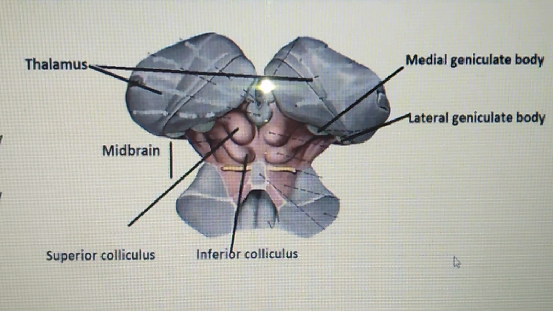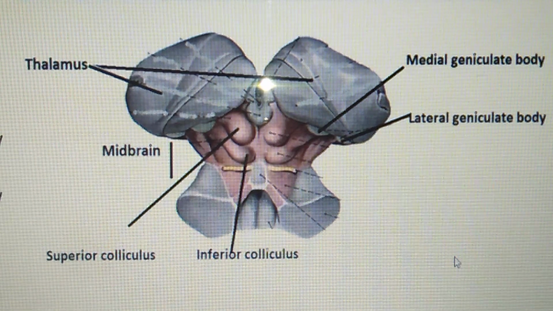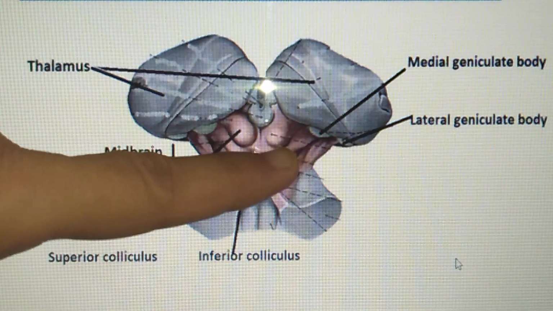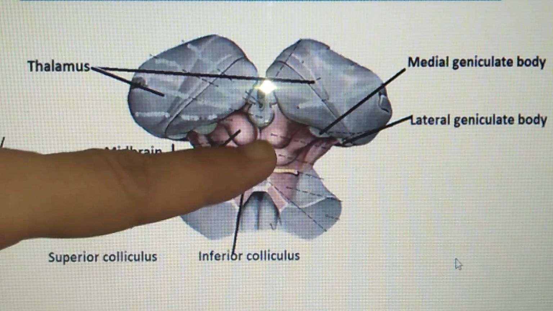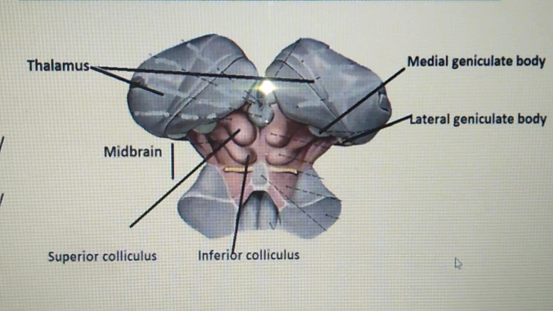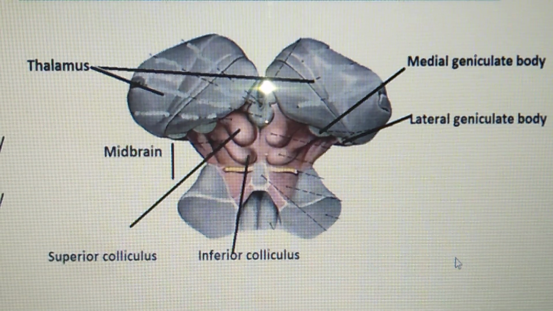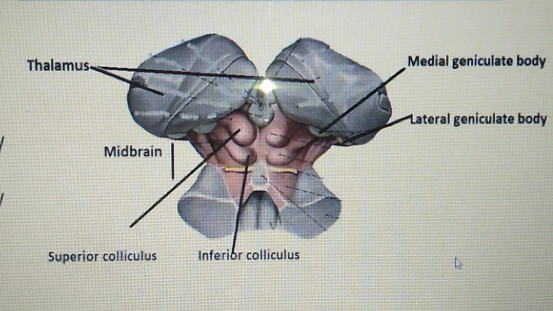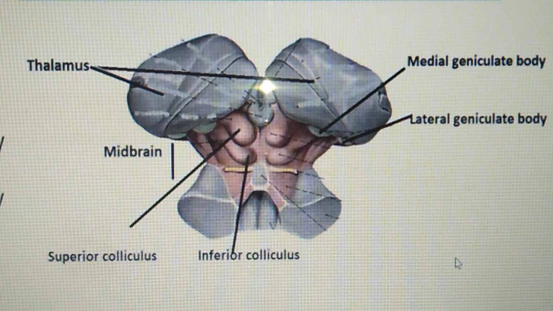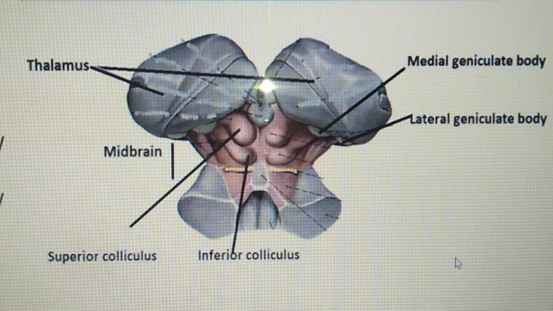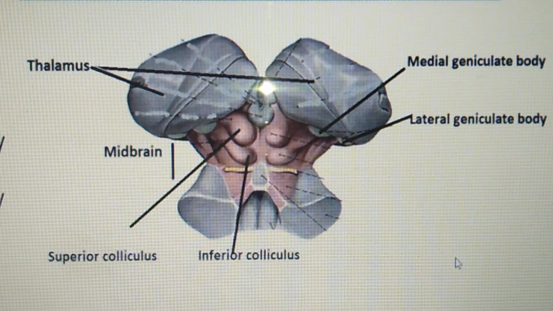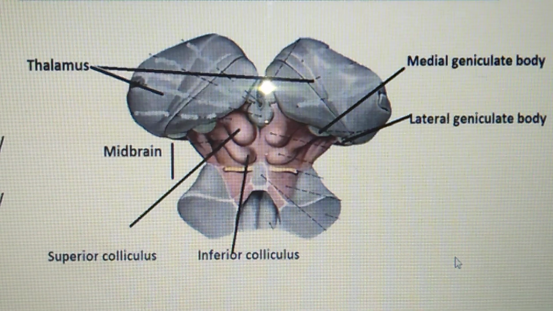The connections of the medial geniculate body: afferent connections are the lateral lemniscus and fibers from both the inferior colliculi. So fibers from both the inferior colliculi will go to the medial geniculate body, and also from the lateral lemniscus. In efferents, it will give rise to the auditory radiations or the acoustic radiations going to the auditory area of the cortex that is present in the temporal lobe through the sublentiform part of the internal capsule. We will learn this sublentiform part with the internal capsule itself.